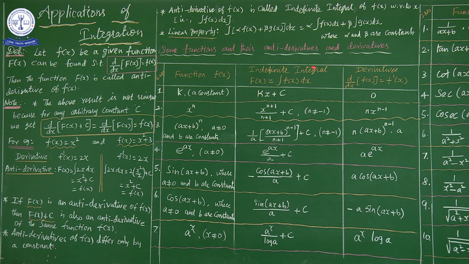what is the indefinite integral value? kx. What is the meaning, sir? When we want to find the integration of a constant, we just have to attach the x term. With respect to x means x, with respect to y means y, whatever it may be, t means t. Right. Suppose I want to integrate 2, sir. What is the answer? 2x plus c. I want to integrate 1 by 2: 1 by 2 x plus c. This is the way to find it.